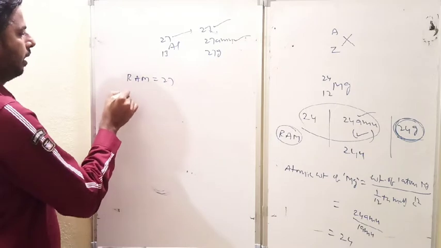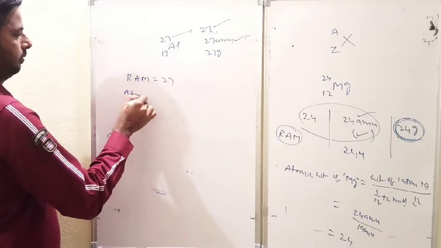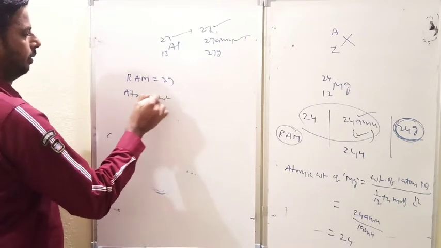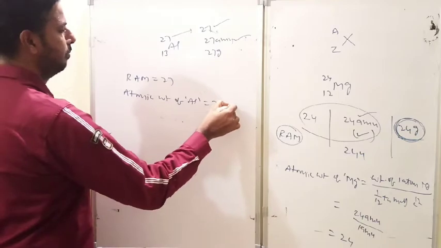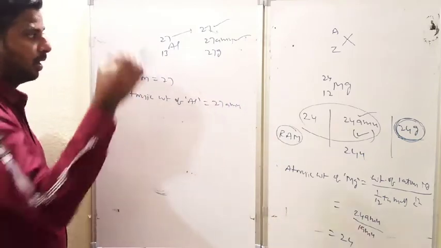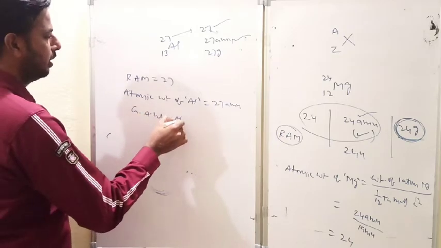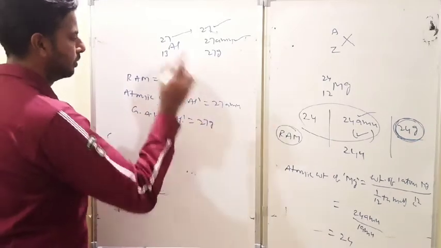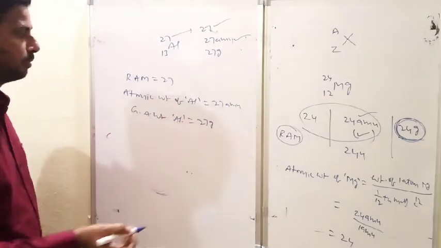Atomic weight of aluminium equal to 27 amu, which is the weight of one smallest particle. And gram atomic weight of aluminium equal to 27 grams. Is it clear? So let us take one more example in terms of molecule.